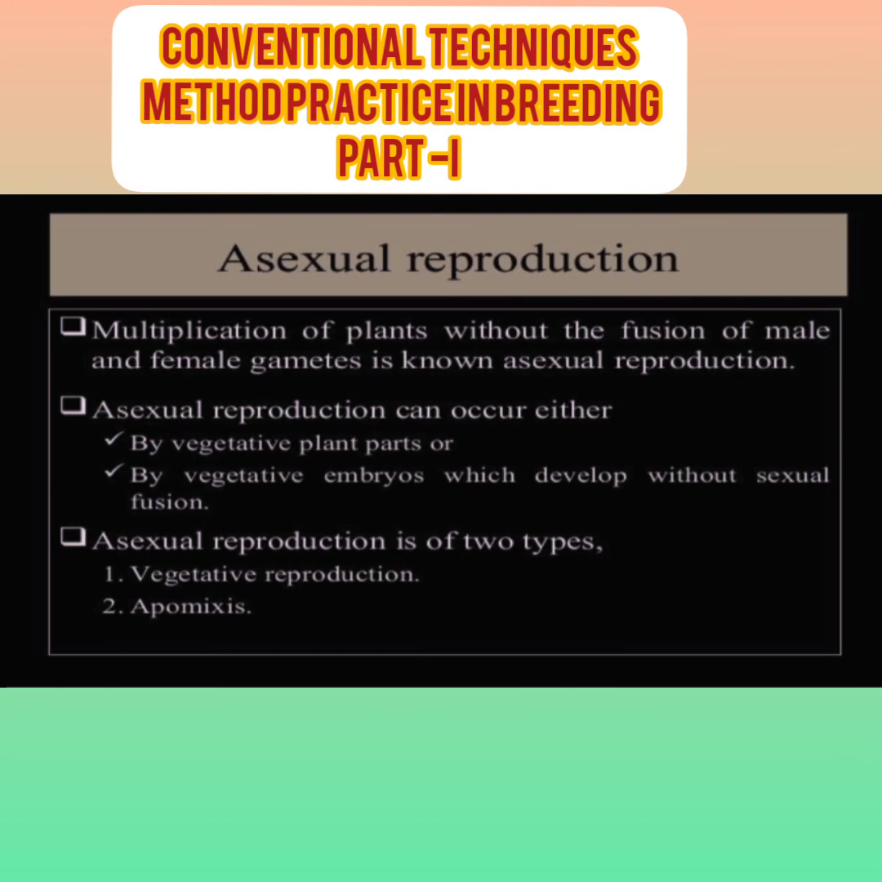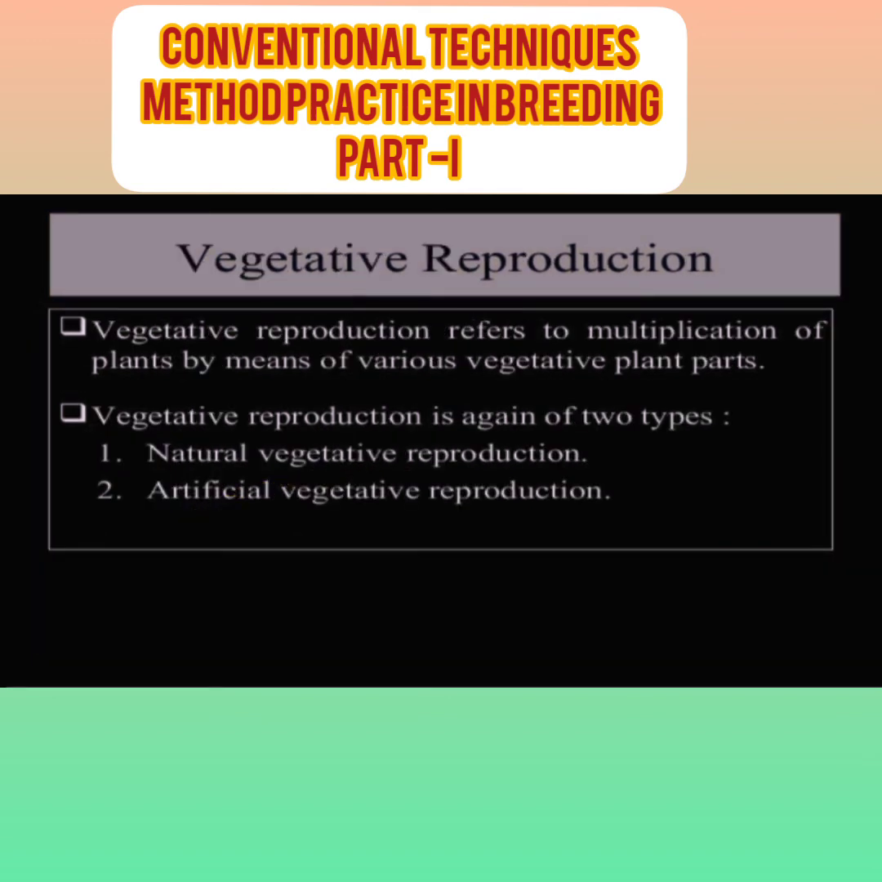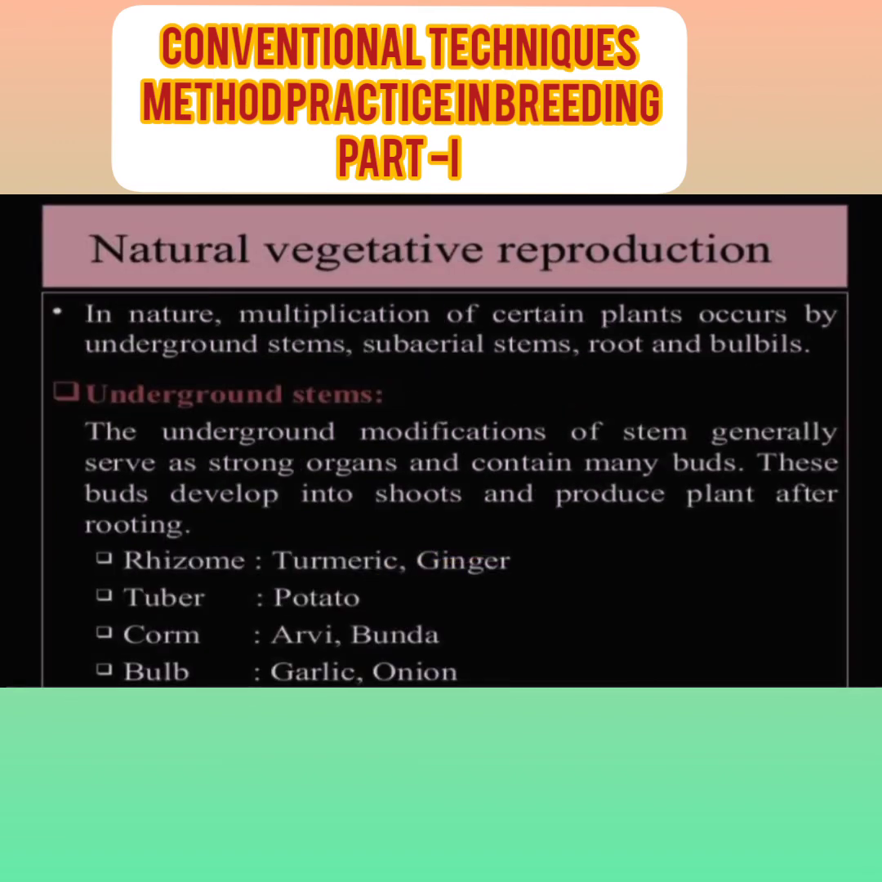Multiplication of a plant without fusion of male and female gametes is known as asexual reproduction. Asexual reproduction can occur by vegetative plant parts or by a vegetative embryo which develops without sexual fusion. Asexual reproduction has two types: vegetative reproduction and apomixis. Vegetative reproduction deals with two parts: natural vegetative reproduction and artificial vegetative reproduction.